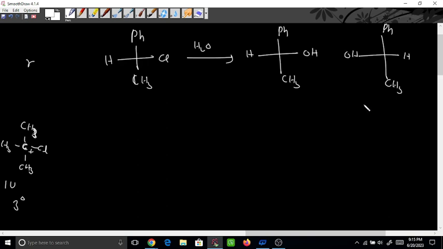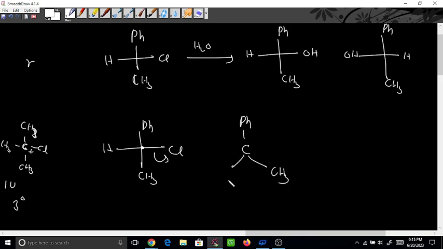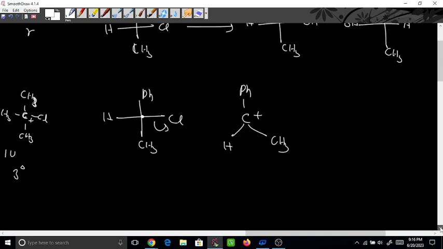How has it happened here? Initially, the leaving group has been removed from this molecule and one positive charge was formed here. So this is carbon, then phenyl, CH3 and hydrogen. So this is a planar molecule and one positive charge is here.